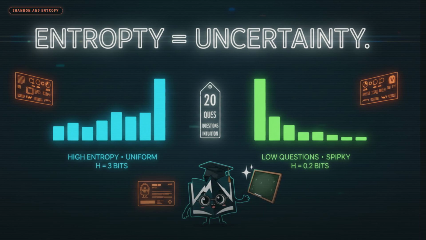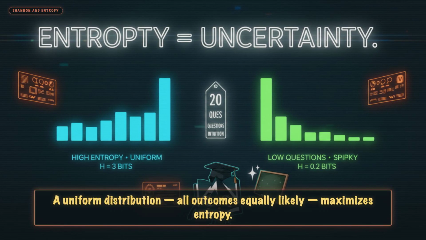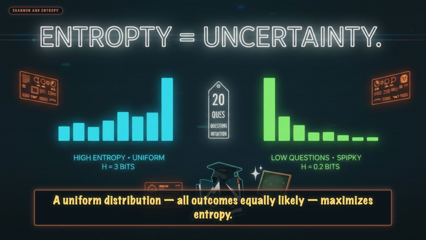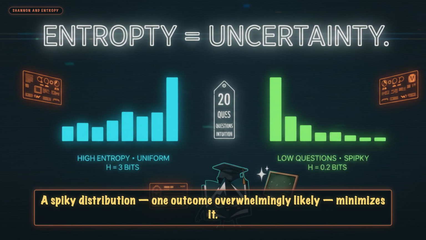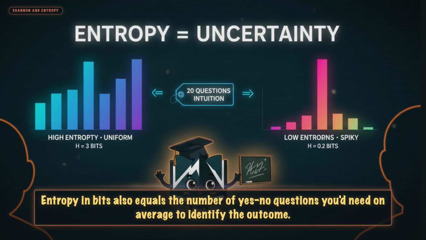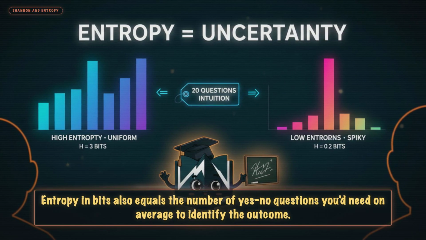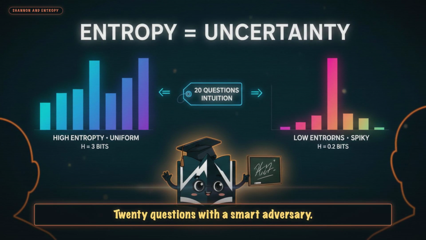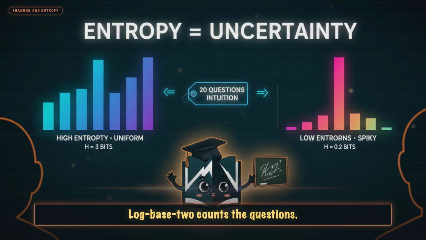Now the intuition. High entropy means high uncertainty. A uniform distribution, all outcomes equally likely, maximizes entropy. A spiky distribution, one outcome overwhelmingly likely, minimizes it. Entropy in bits also equals the number of yes-no questions you'd need on average to identify the outcome. 20 questions with a smart adversary. Log base 2 counts the questions.